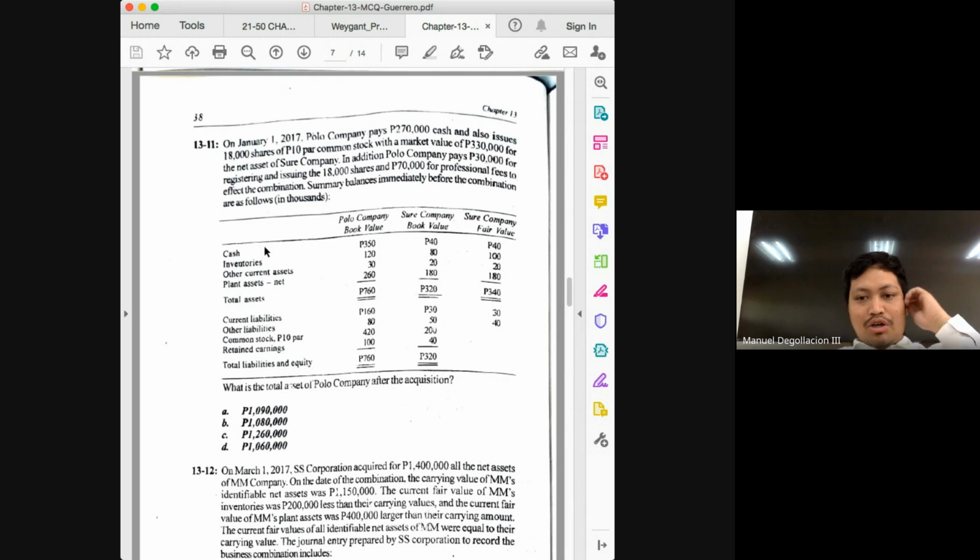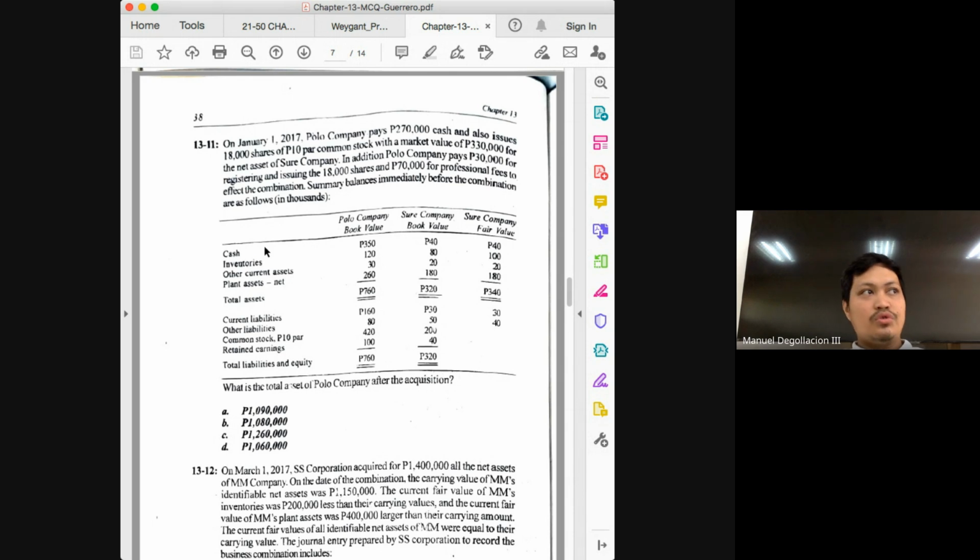Okay, so the question here is, what is the total asset of Polo Company after the acquisition? So you should just remember that if you're asked for your total assets, you just add the assets of the acquirer with the assets of the acquiree.